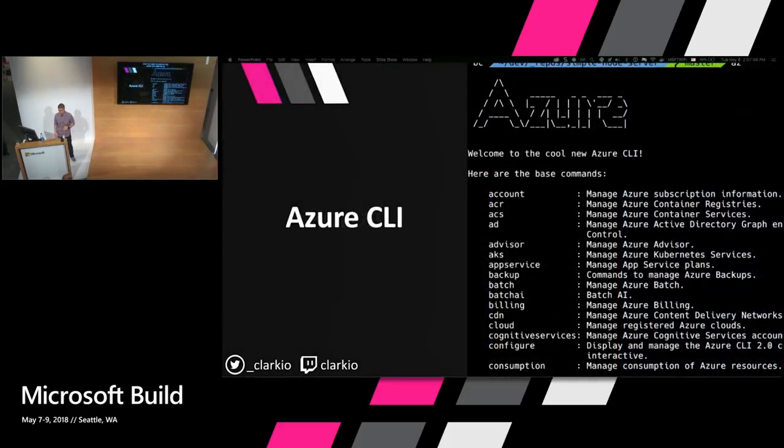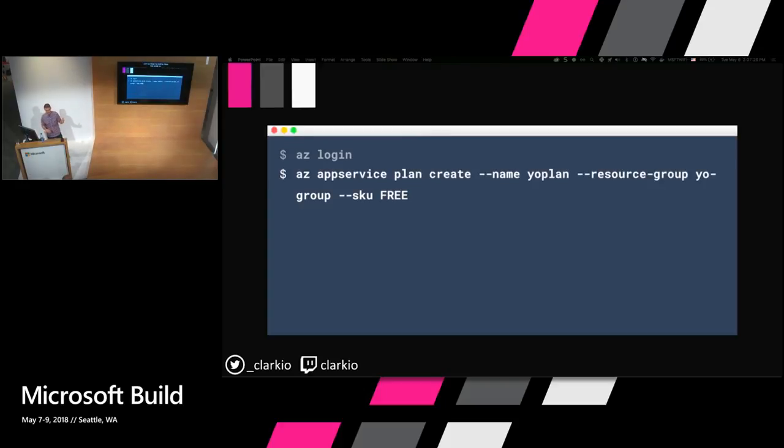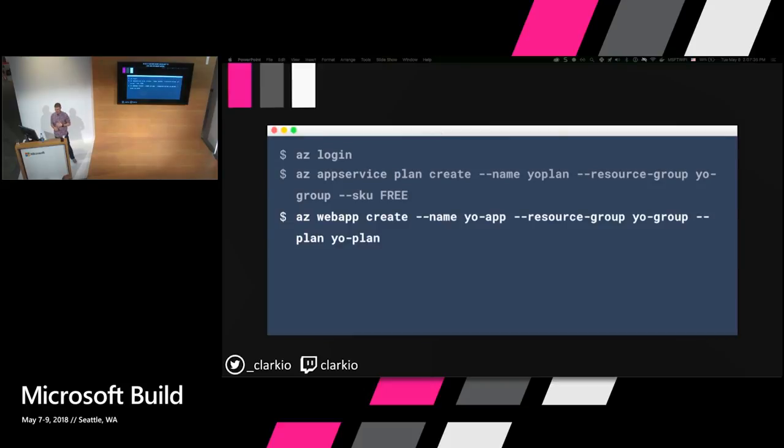The other option we may have: do we have any people that enjoy working in Vim? Yes, very keyboard-focused people. The Azure CLI is your friend then, because you can accomplish everything that we just did from the portal from the Azure CLI. The typical flow would go: you've got to log in, obviously, so that it knows what account to use in Azure and your subscription and payment model that you're using. Create an app service plan and a resource group to load your Node application within, and then create a web app through these various options.